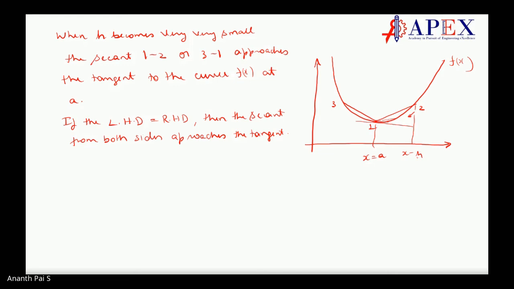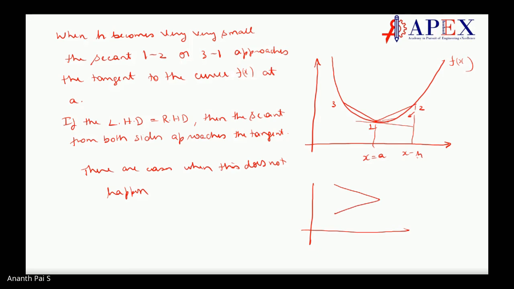For example, when there is a pointed point like this. Here you see, you come to this point. What is the secant? The secant comes here. What is the secant here? It comes like this.